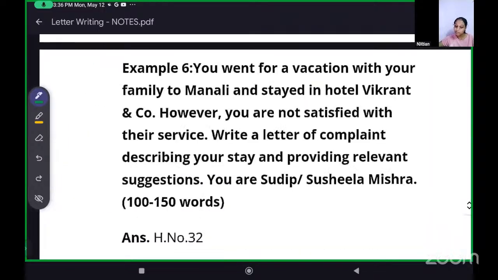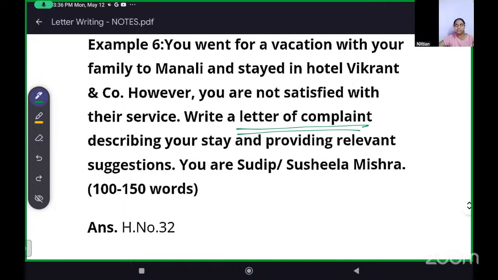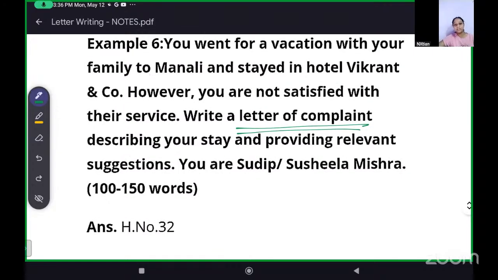Then you went for a vacation with your family to Manali and stayed in a hotel, Vikrant and Co. However, you are not satisfied with their service. This is something new, a letter of complaint, describing your stay and providing relevant suggestions. You are Sudeep or Sushila Mishra. So now this is a letter of complaint, which means that you're not satisfied with the service, so you want to let them know.